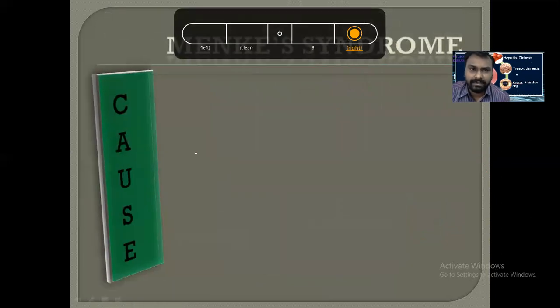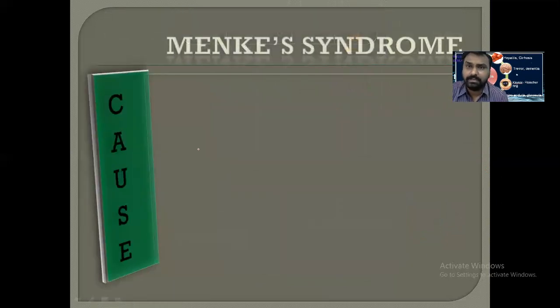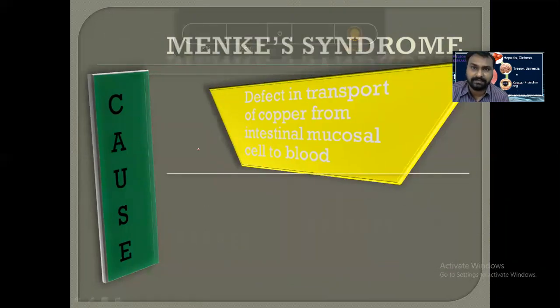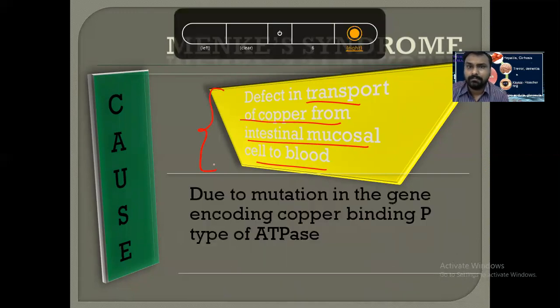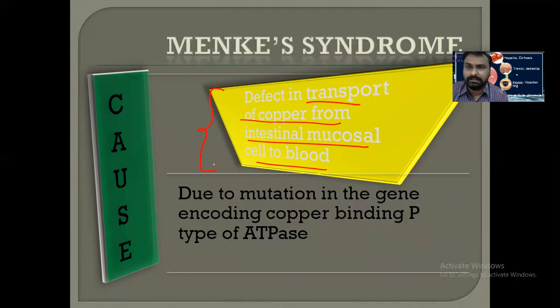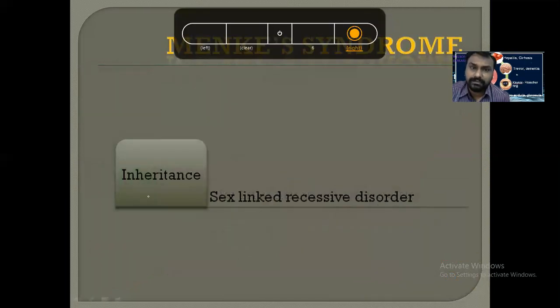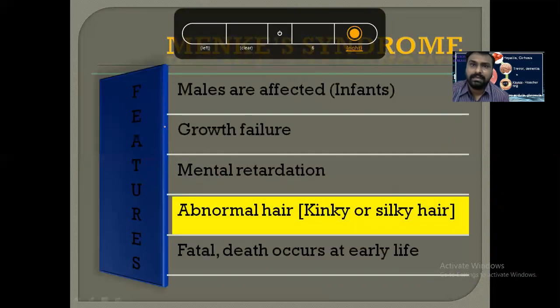In Menkes hair syndrome, the cause, as we have already said, is defective absorption of copper from the intestine. There is a defect in transport of copper from the intestinal mucosa to the blood. Intestinal absorption is defective because the ATP-binding protein is defective, mainly ATP7A. This protein is synthesized from the X chromosome, and that's why males are more affected. So it is a sex-linked recessive disorder, and males are more affected.